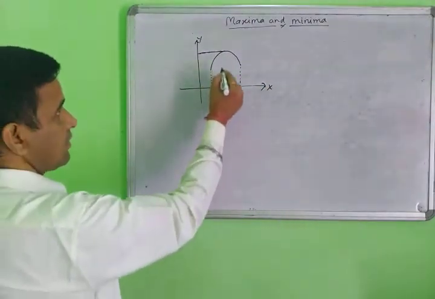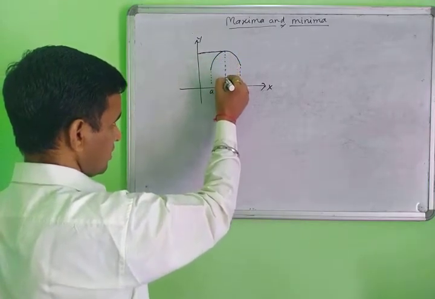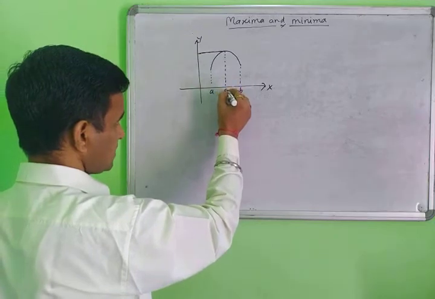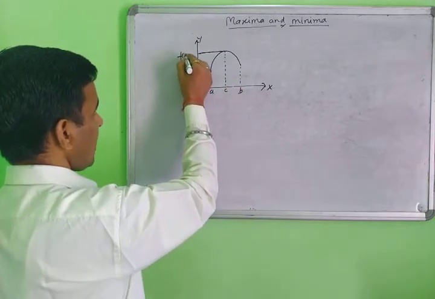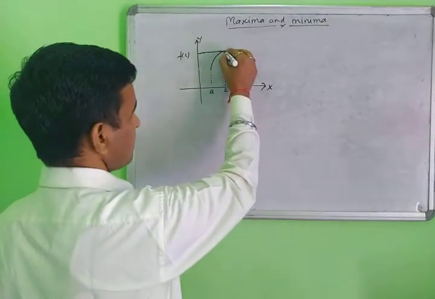Suppose the name of this point is C. So the value is f(c). At this point, the function has the maximum value.